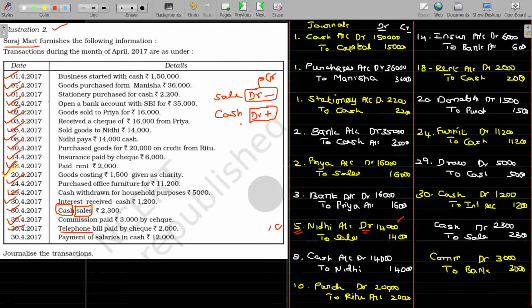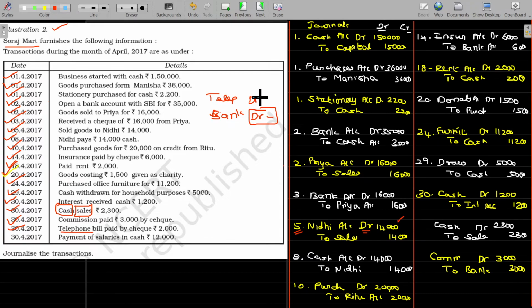Telephone bill paid. Again, we have two items here. One is telephone bill, and check means SBI, bank. Okay, bank. Telephone bill also debit balance, bank is also debit balance. Because of this payment, bank balance decreases.